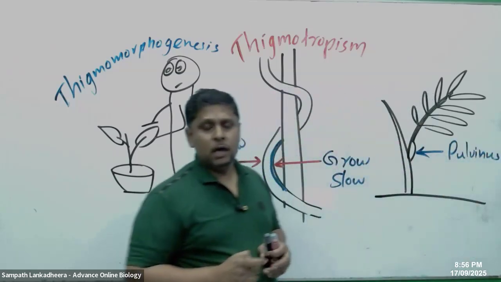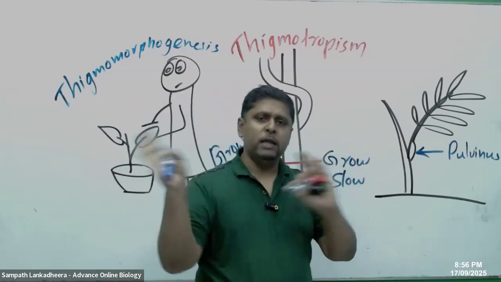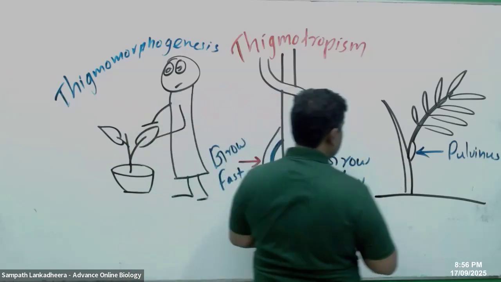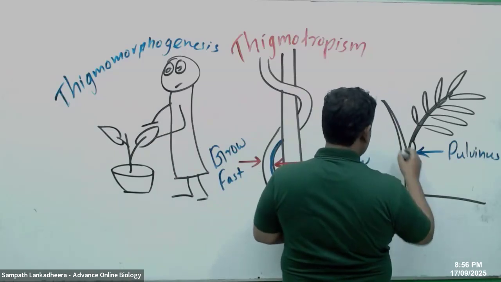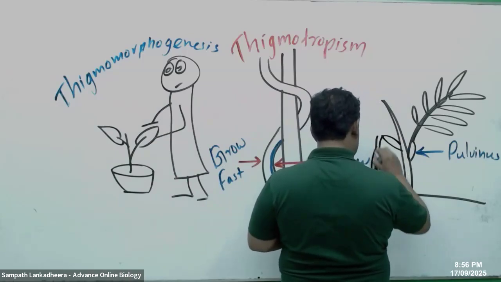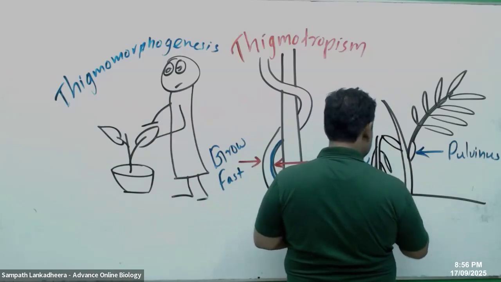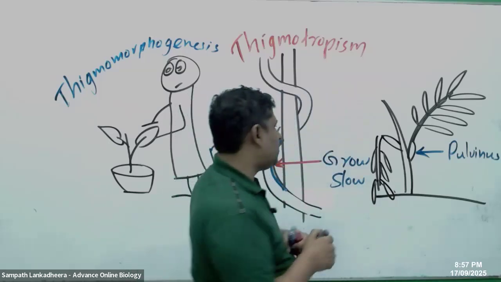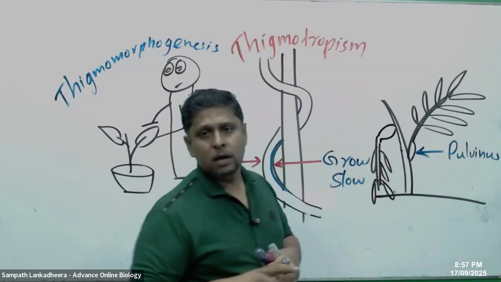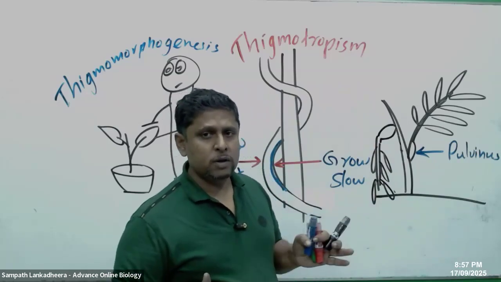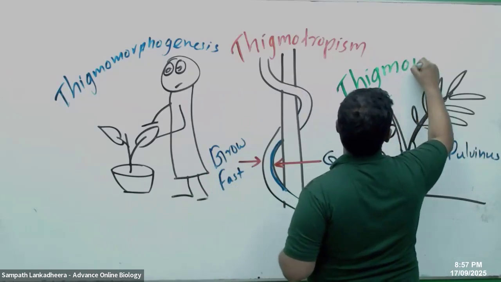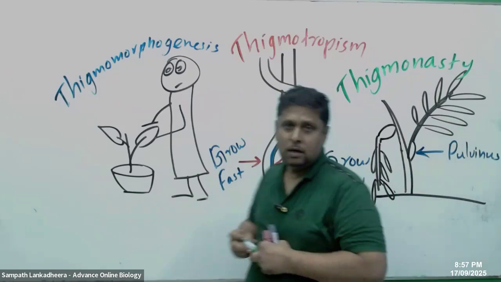When you touch the plant, irrespective of the direction of the stimulus, the leaf always shows the same response: it falls down, it droops down like this. At the pulvinus, the turgidity changes, making the leaf fall when you touch it. So what do you call that? Thigmonasty.